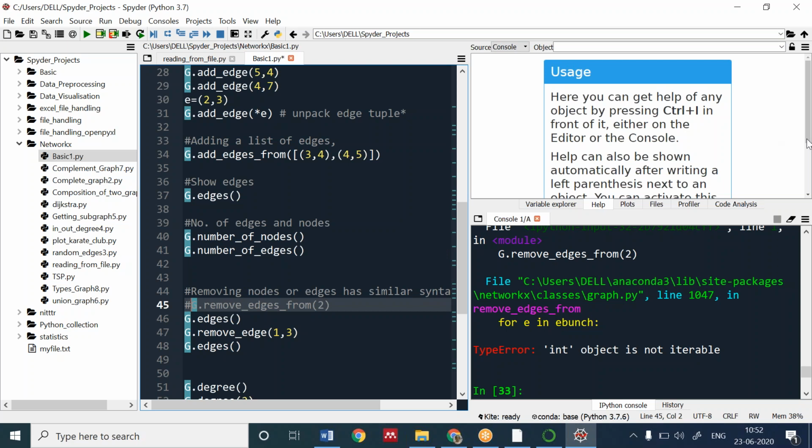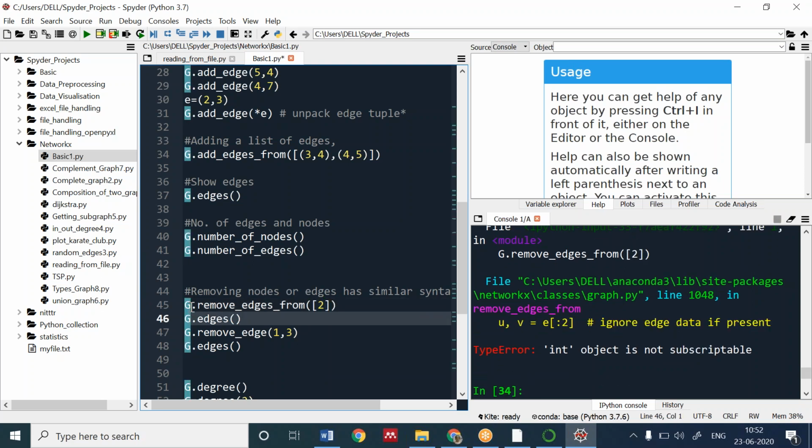Okay, Shreya has given me a code. I will be working on that. Let me try Shreya's code also. It's not working, Shreya. This code is also not working.